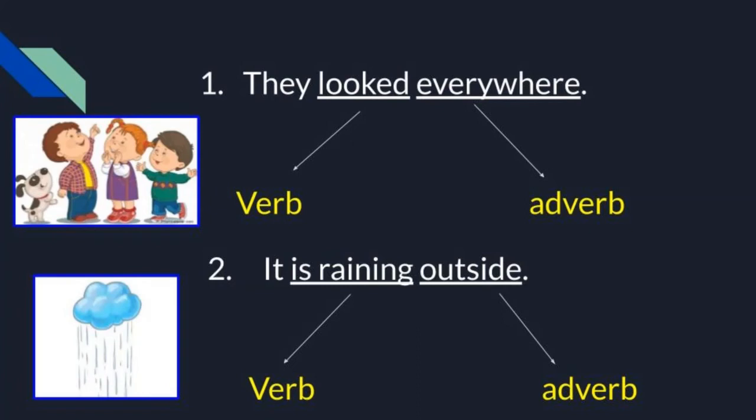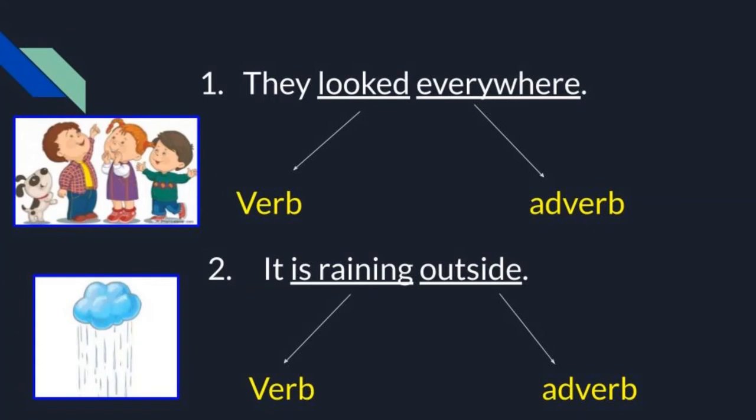Look here, the first one: they looked everywhere. Here the verb is looked and the adverb is everywhere, because already I told that adverbs of place tell us where something happened. They looked everywhere, and it raises the question: where did they look? They looked everywhere. So everywhere is an adverb of place.